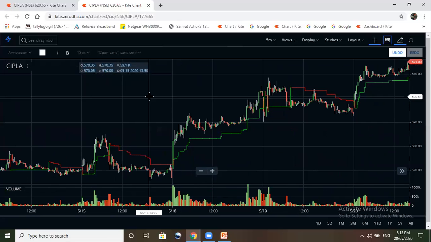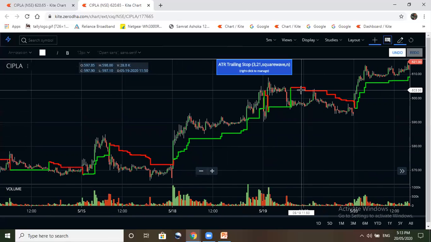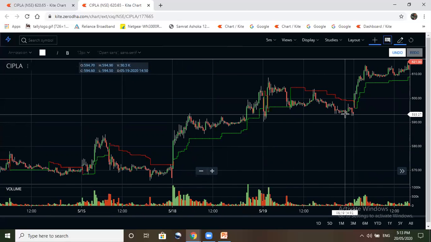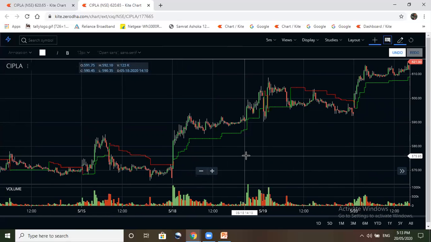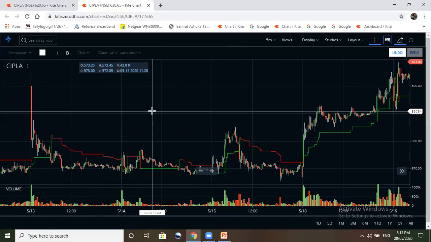This indicator not only acts as a trailing stop loss, but you can also use it as support and resistance. For example, here it acted as a resistance, and here it acted as a support. But the main use of this indicator is for a trailing stop loss. Trailing stop loss is very important. Whatever gains you have got should not go, so for that you have to be very careful. In this way you can put your stop loss and use this indicator for trailing it.